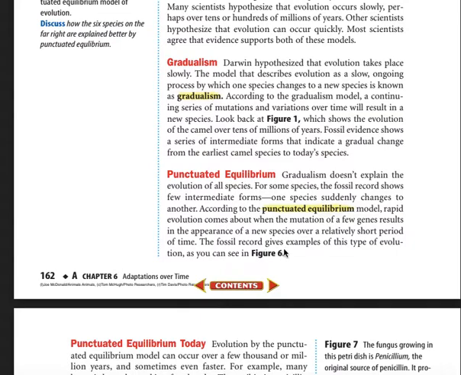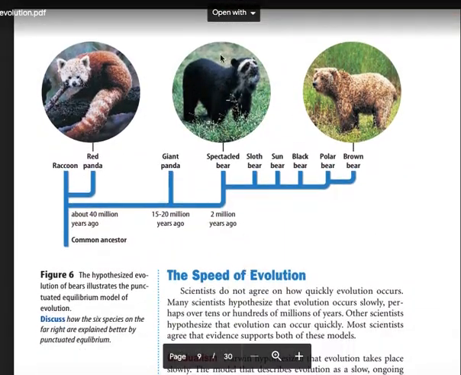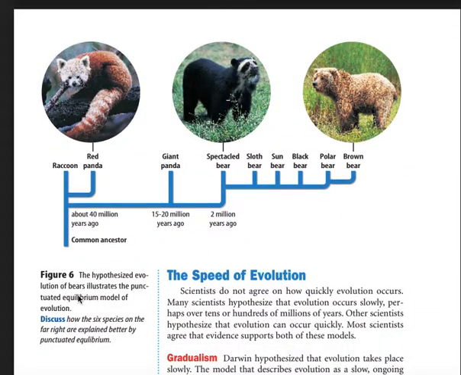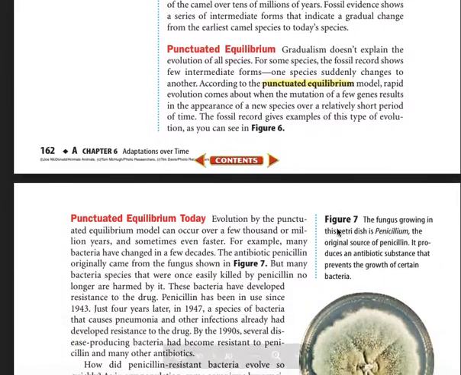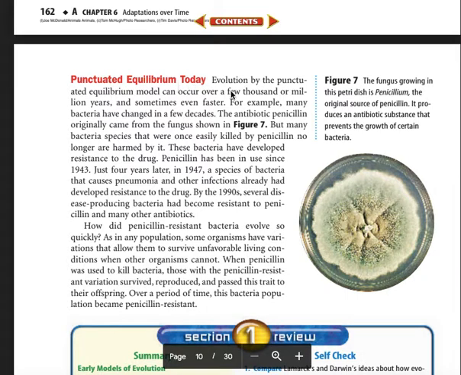The fossil record gives examples of this type of evolution, as you can see in Figure 6. Figure 6 is right here. The hypothesis of evolution of bears illustrates a punctuated equilibrium model of evolution, from red panda to brown bear. Punctuated equilibrium today. Evolution by the punctuated equilibrium model can occur over a few thousand or millions of years, and sometimes even faster.